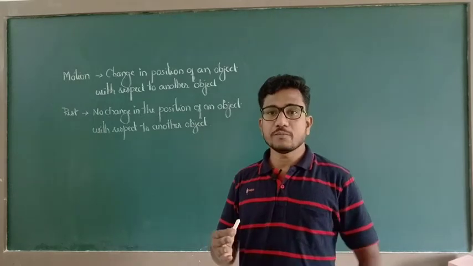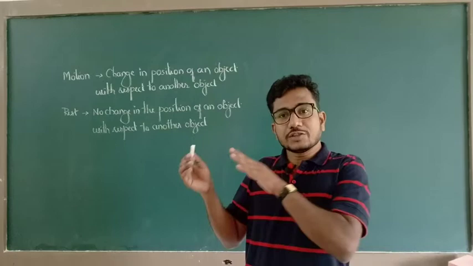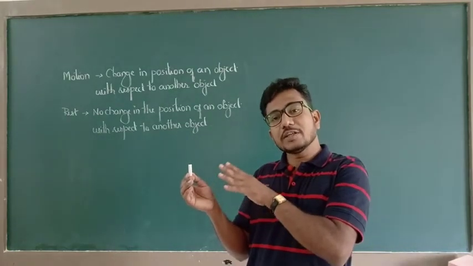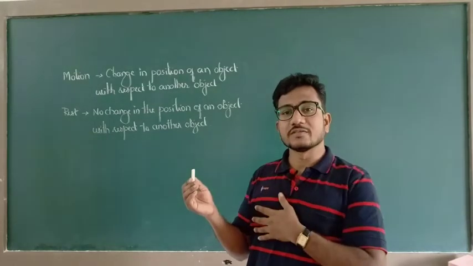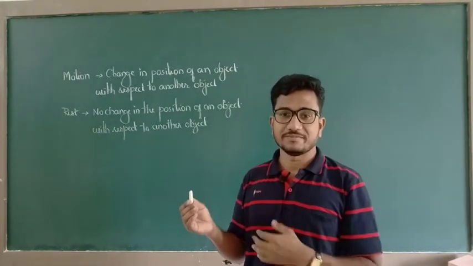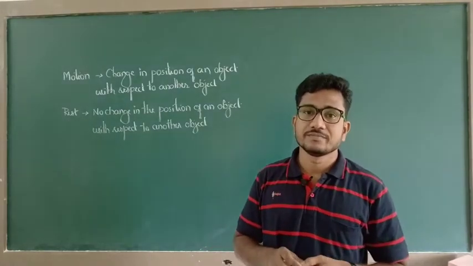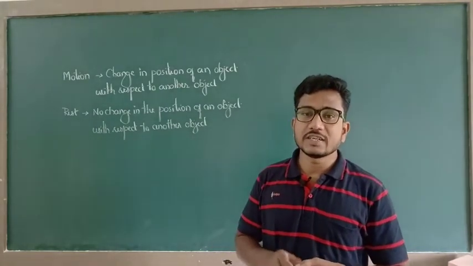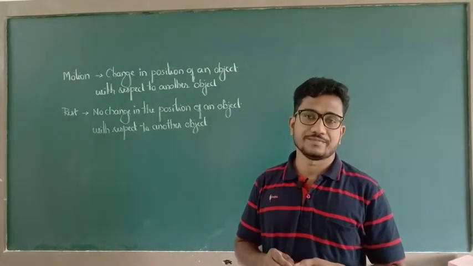If suppose I am moving with a 30 meter per second velocity, and this object is also moving with a 30 meter per second velocity, when I observe this object, again that object appears at rest because both are in the same frame of reference. So in this condition, the object is said to be at rest.